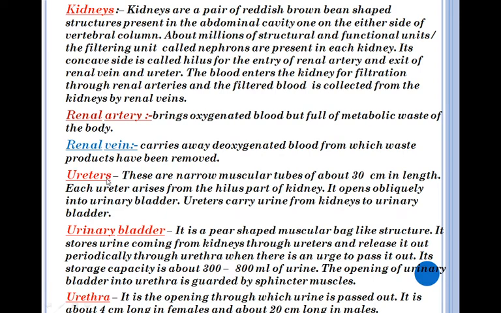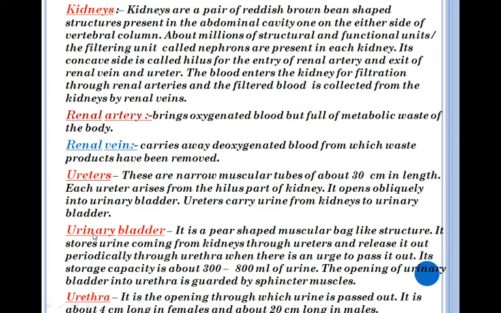Ureters are narrow muscular tubes of about 30 cm in length. Each ureter arises from the hilus part of the kidney. You have seen in the previous slide from the diagram. It opens obliquely into the urinary bladder. Ureters carry urine from kidneys to the urinary bladder.